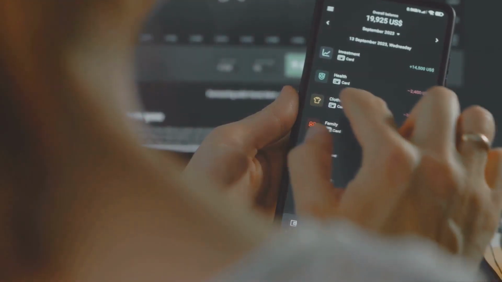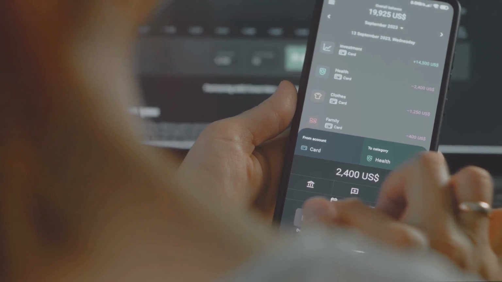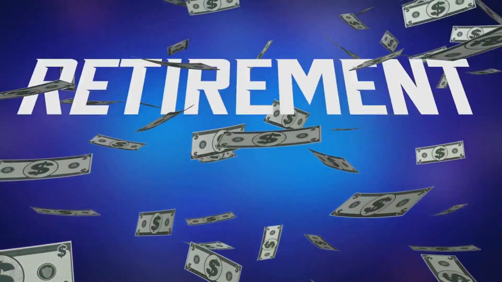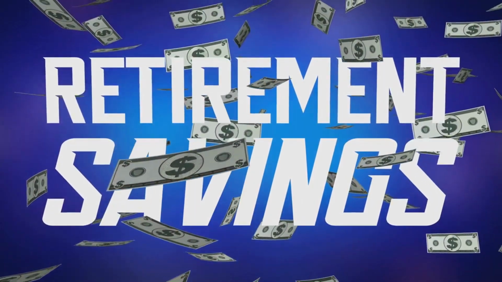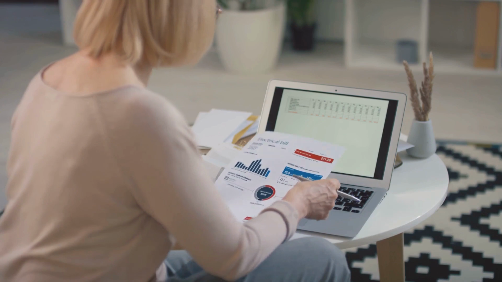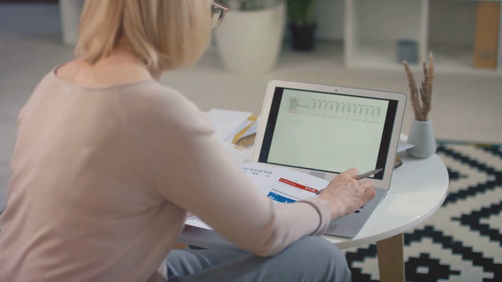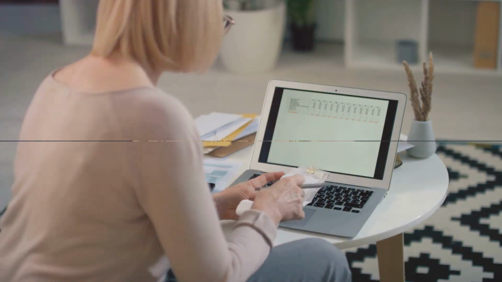It enables you to make informed decisions about your money, ensuring you're not just spending, but spending wisely. Moreover, a budget is your roadmap to the future. It helps you plan for big purchases, vacations, retirement, or just that emergency fund for rainy days. It's like a financial GPS guiding you towards your financial goals, be it short-term or long-term. Now that you understand the importance of budgeting, let's dive into how to create one.